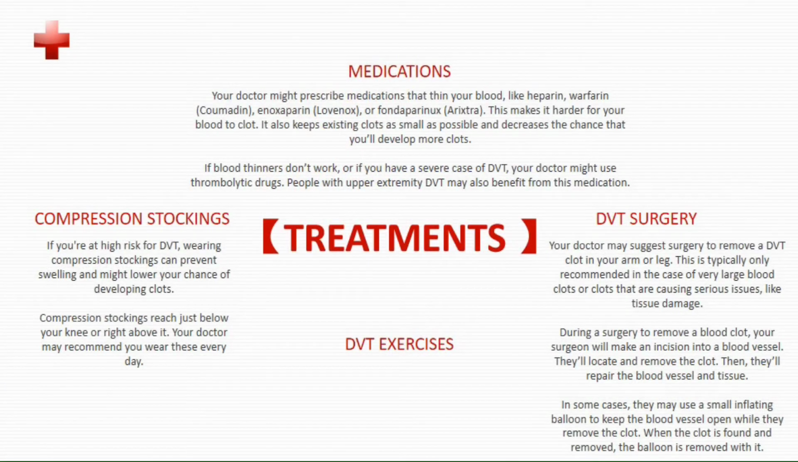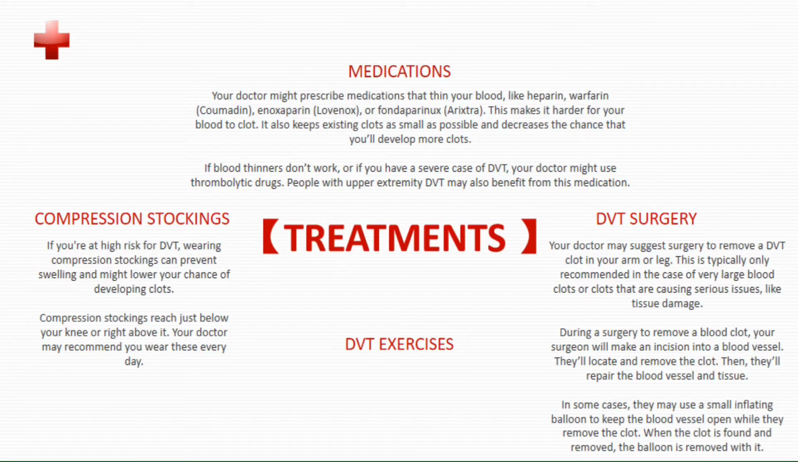These are the following treatments for DVT. Your doctor might prescribe medications that thin your blood, like heparin, warfarin, and enoxaparin. This makes it harder for your blood to clot. It also keeps existing clots as small as possible and decreases the chance that you'll develop more clots. If blood thinners don't work or if you have a severe case of DVT, your doctor might use thrombolytic drugs. Wearing compression stockings can prevent swelling and might lower your chance of developing clots.